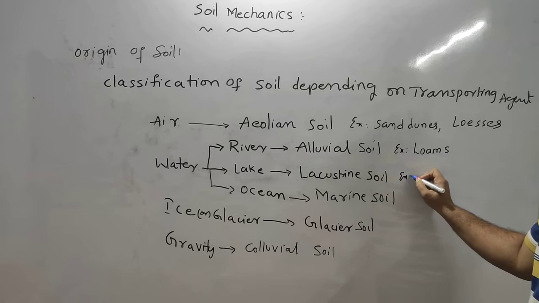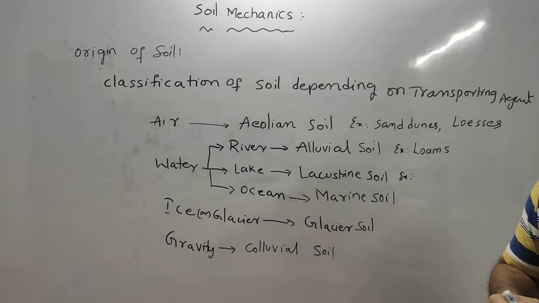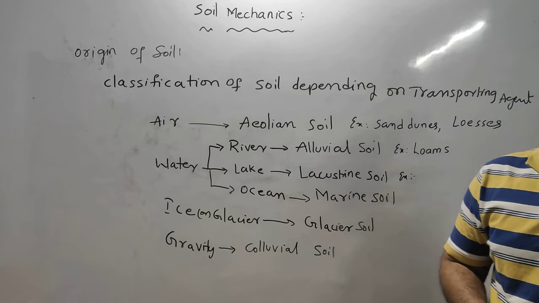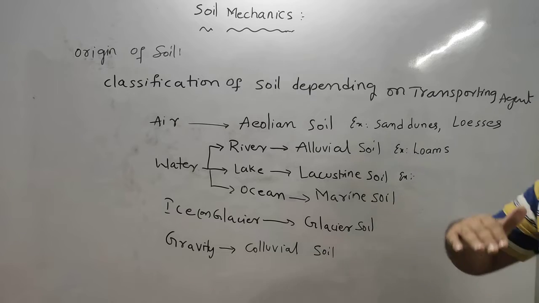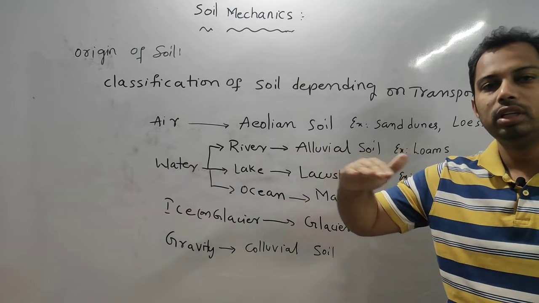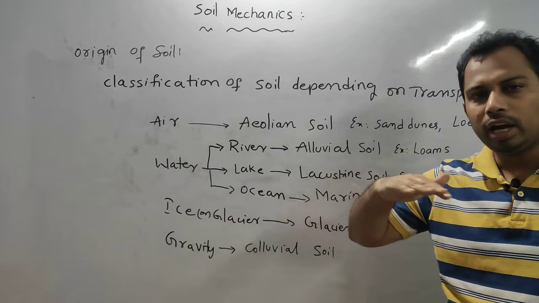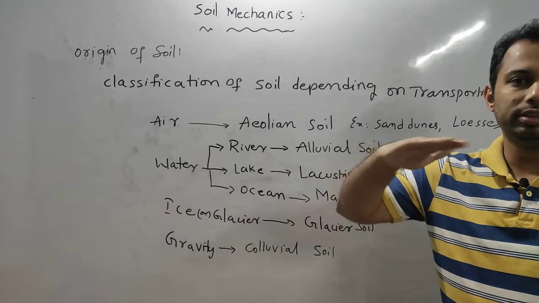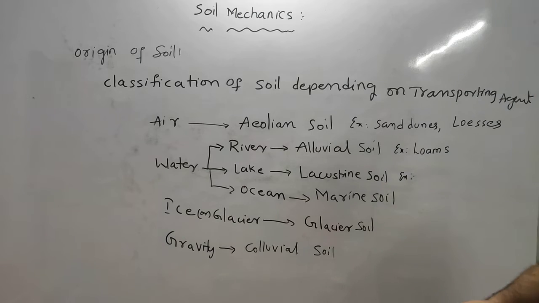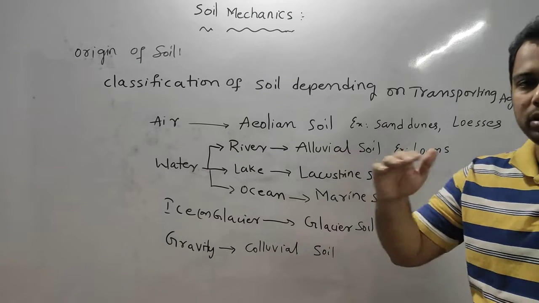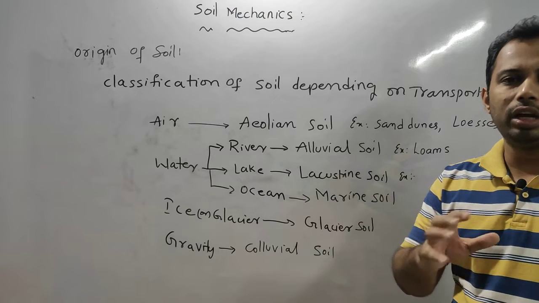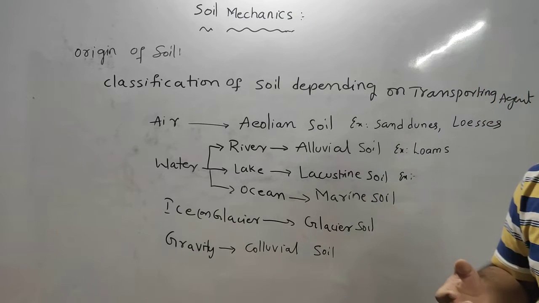In lacustrine soil also you will observe black and brown, but in a formative way. In lacustrine soil, alternate layers of silt and sand are found. That kind of alternate formation is because a lake is stagnant water, whereas a river is moving water.